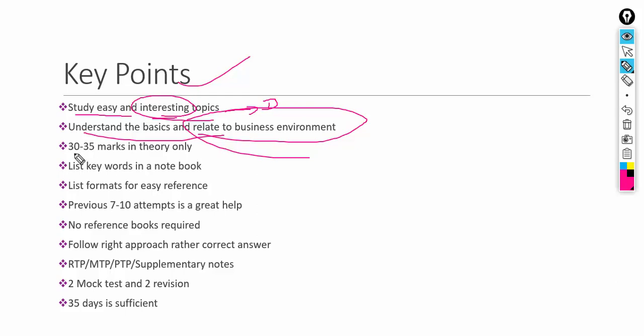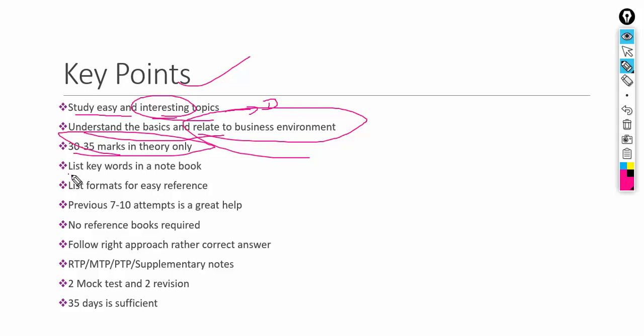So 30 to 35 marks can be expected in theory. I would think it's more than that also, but to be on the safer side, I thought 30 to 35 marks can be grabbed from the examiner if you're good in theory.